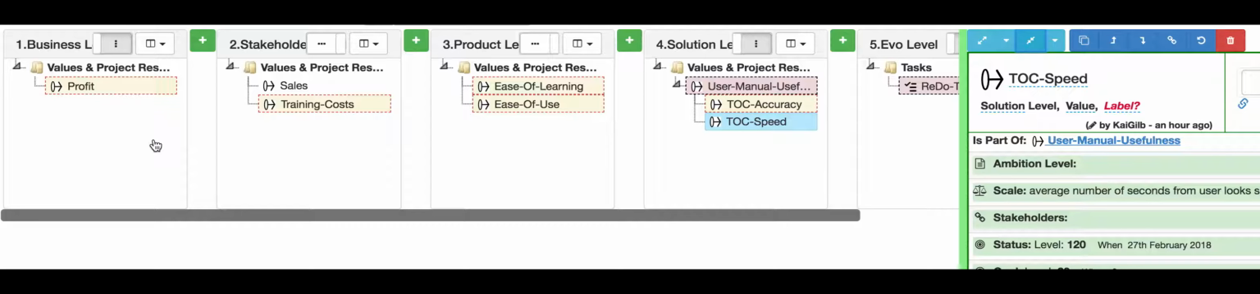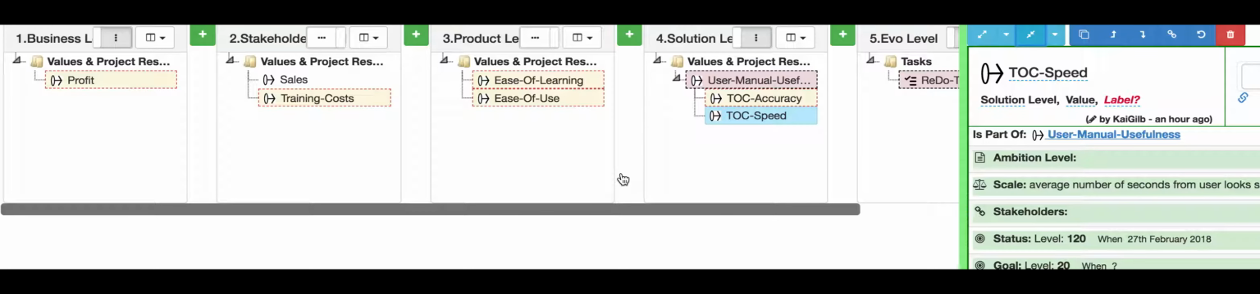And that way, we really enable the team to produce a massive amount of value at the profit level, at the stakeholder levels, at the product levels. So that's a little idea, hope you liked it, for how to connect your actions to the business value.